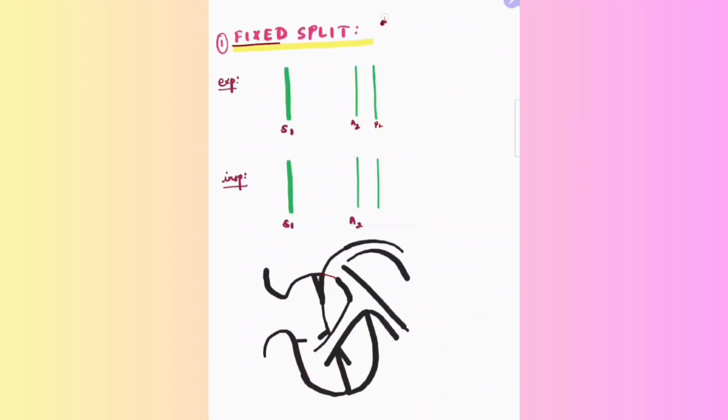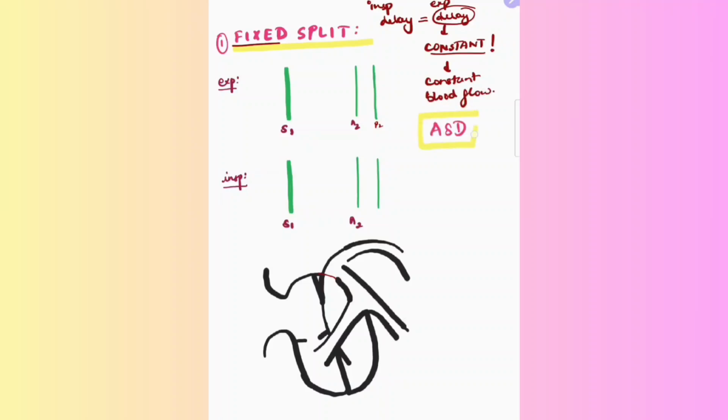Moving on to the second variation, fixed split. Here, the split in both inspiration and expiration is the same, that is, a constant split. Basically, this means that the increased venous return in inspiration has no effect whatsoever. That is, blood flow is somewhat equal during both phases, and that is seen in atrial septal defect. Now we know it is a case of left to right shunt causing increased right atrial volume and increased right ventricle volume, hence more ejection time and causing a marked split. So fixed split is seen in atrial septal defect.